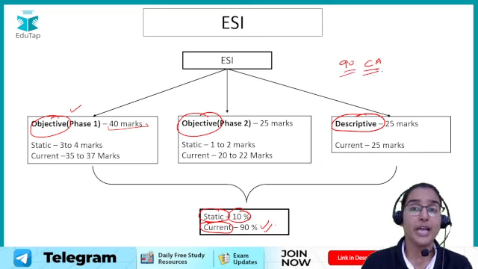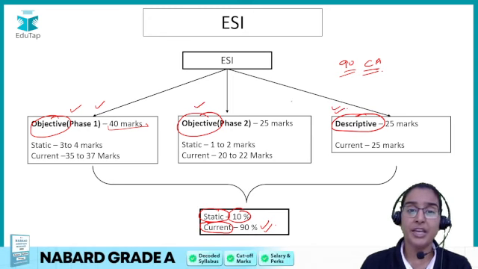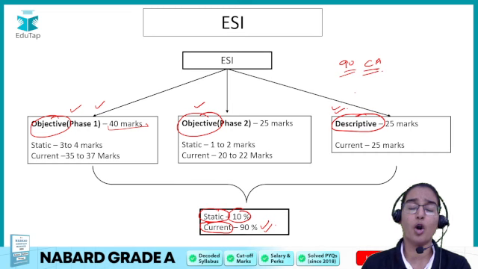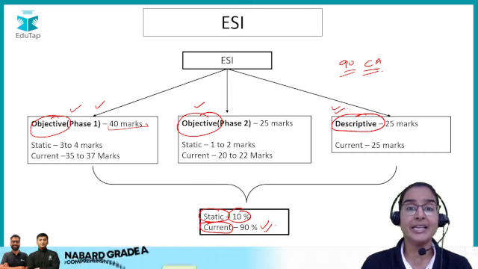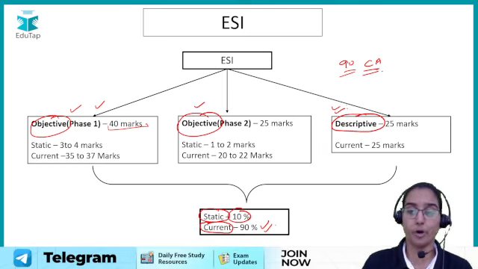So that is the importance of current affairs in the ESI. Be it your phase 1, be it your phase 2 exam, or even the descriptive part, here the major chunk of your paper is devoted to current affairs. But nonetheless, we are going to discuss the entire strategy for the static also and for the current also.